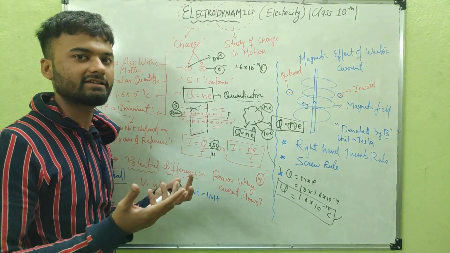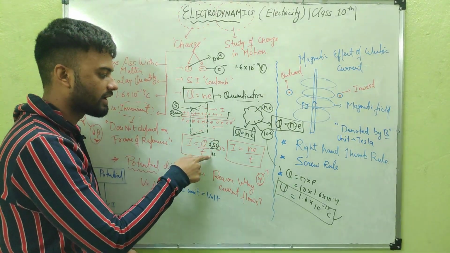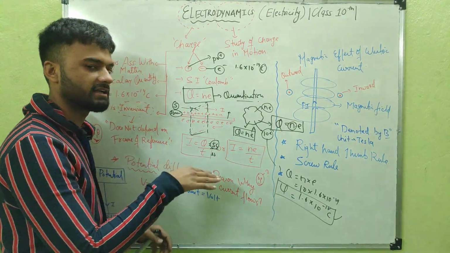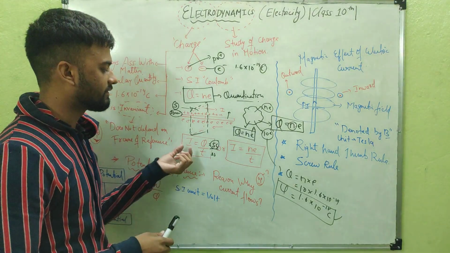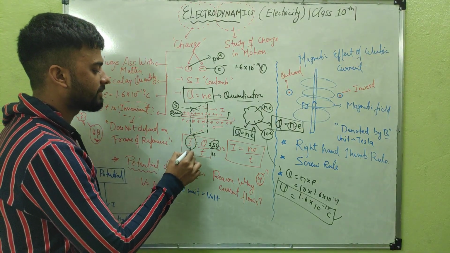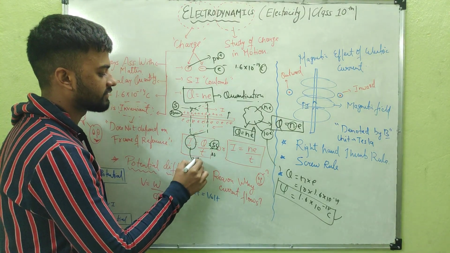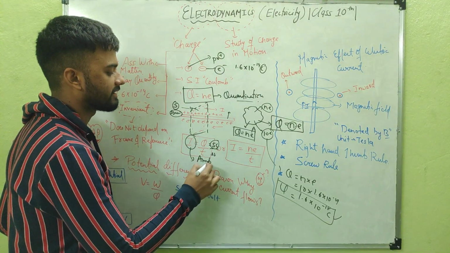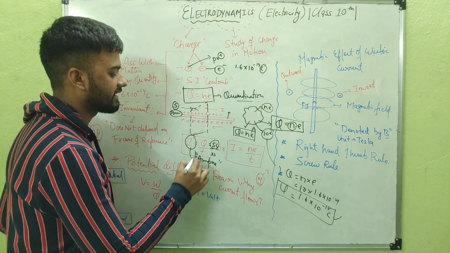So basically, what is the current? Current is basically charge in unit time, so we will just divide the charge by the total time, and we will get the current equal to 5. The SI unit of current is the ampere, in honor of the scientist Ampere.